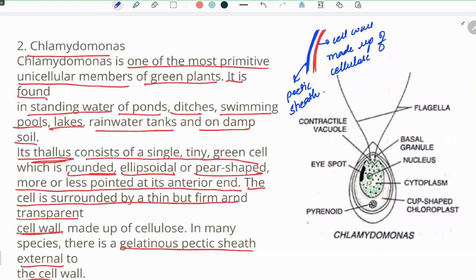Now, in the structure of Chlamydomonas, we can see that there is an eye spot present. We know that all the motile green algae have an eye spot as well. Because of the presence of flagella, it is going to be motile, and due to its motility, the eye spot is present. There are contractile vacuoles, basal granules, nucleus, cytoplasm, and a single cup-shaped chloroplast. We know that chloroplasts come in different shapes, such as cup shape and spindle shape, and the cup shape is found in Chlamydomonas. Pyrenoid is a storage form.